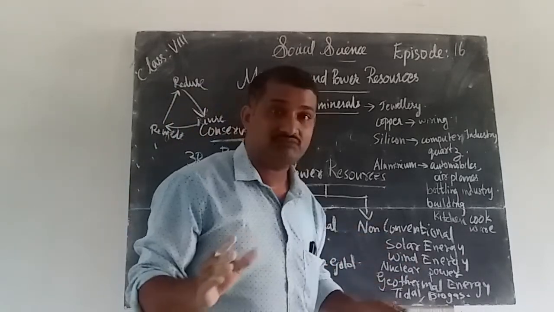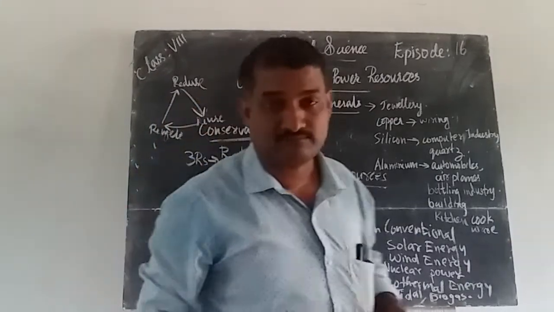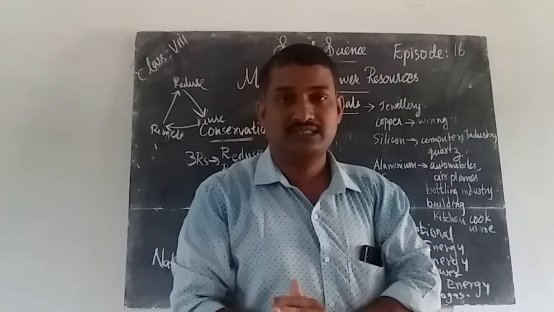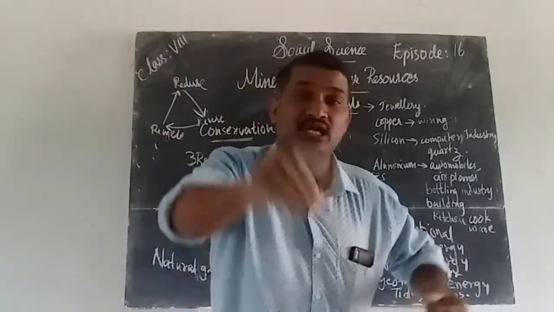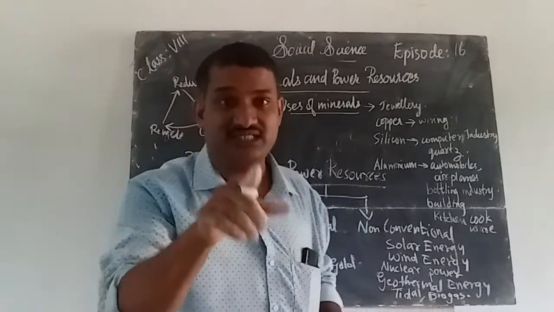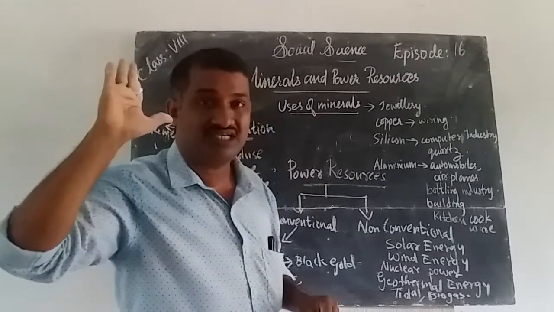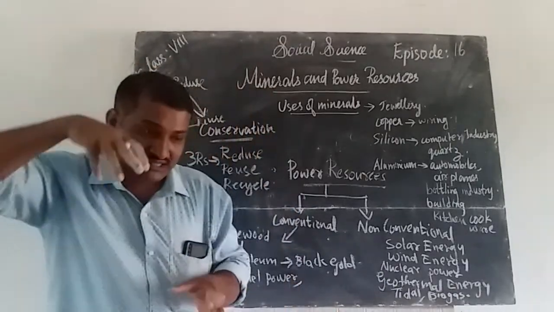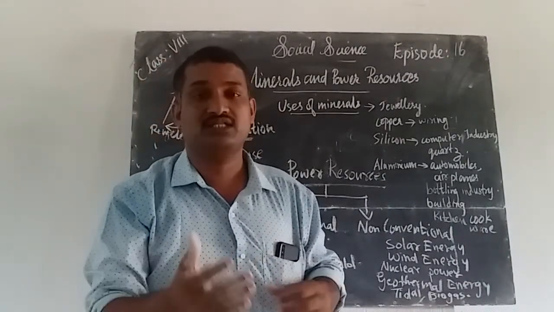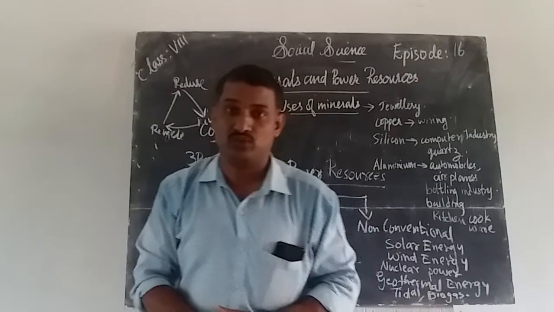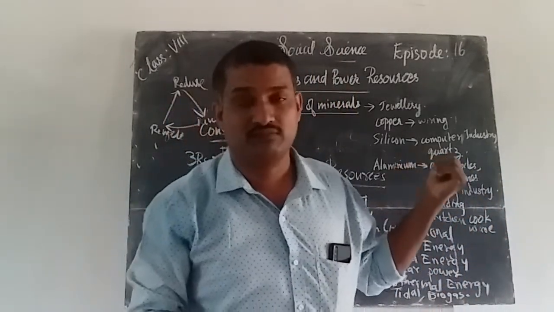Next is geothermal energy. What is the meaning of the word geo? Geo means earth. Thermal energy that is produced from the earth is called geothermal energy. From the word itself, the meaning is there. So this geothermal energy we can use for cooking and other purposes. Nowadays you are using liquefied petroleum gas. Instead of liquefied petroleum gas, we can use this geothermal energy.